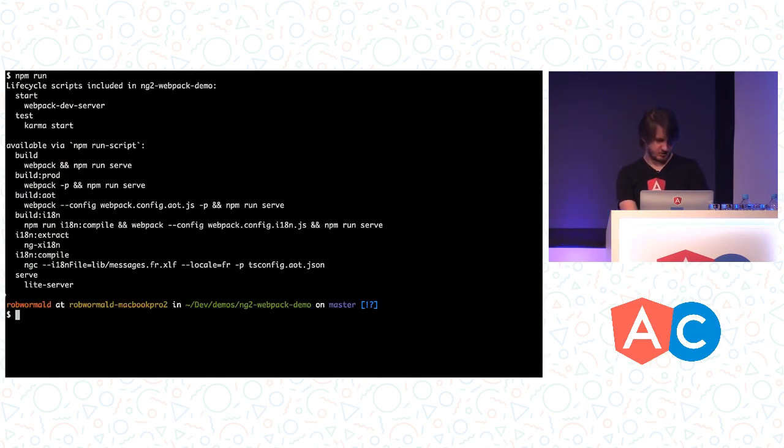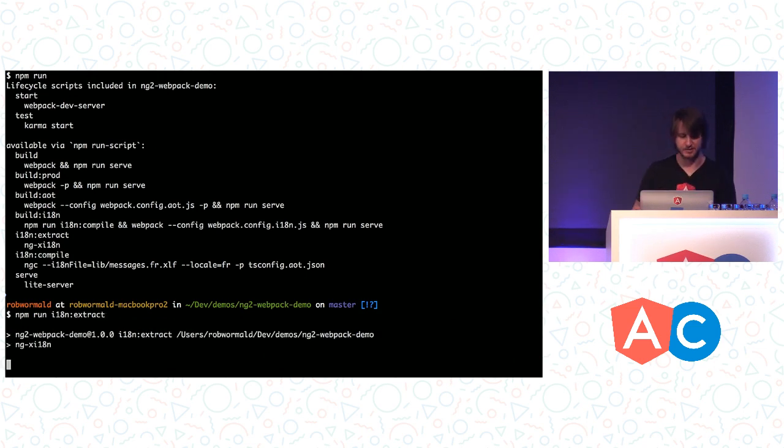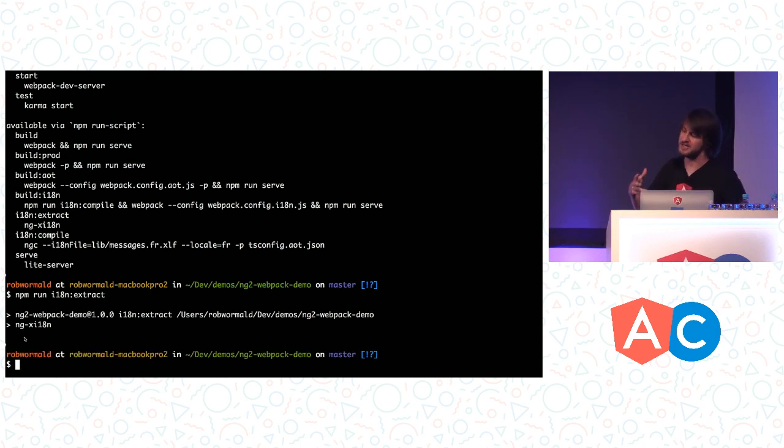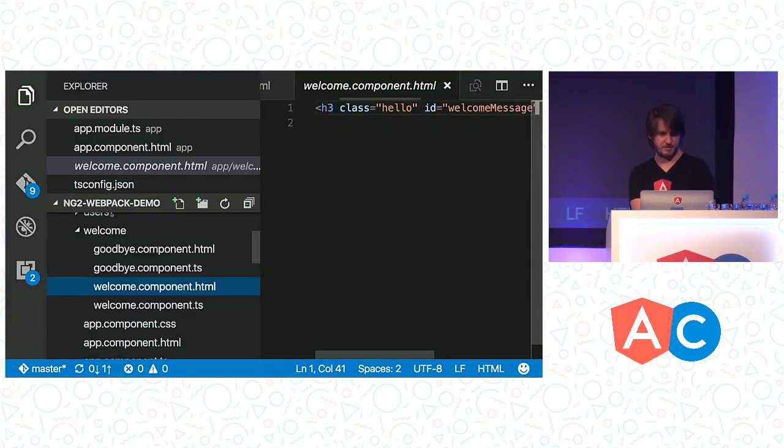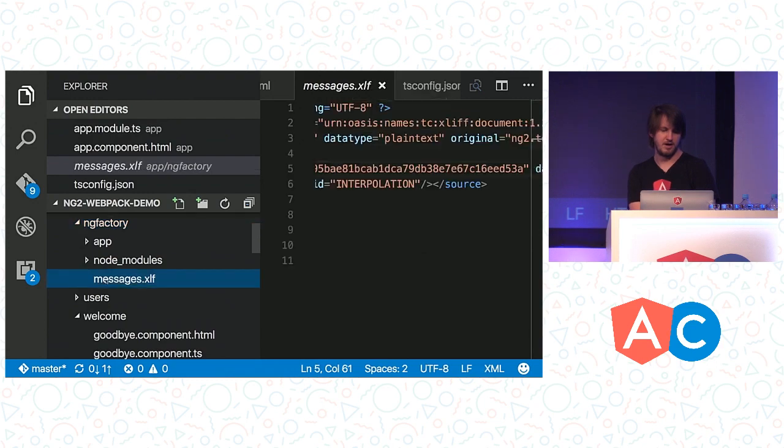So if I jump over to my terminal here, and I'm going to do this so I don't look stupid and forget the command again. I'm going to run npm run i18n extract. What this is going to do is run this ngx-i18n command. This comes with Angular's compiler. It's the companion to ngc. What this will do is run across our templates and generate for us an xlif file.